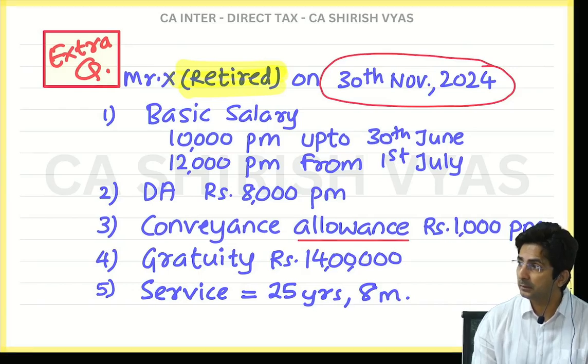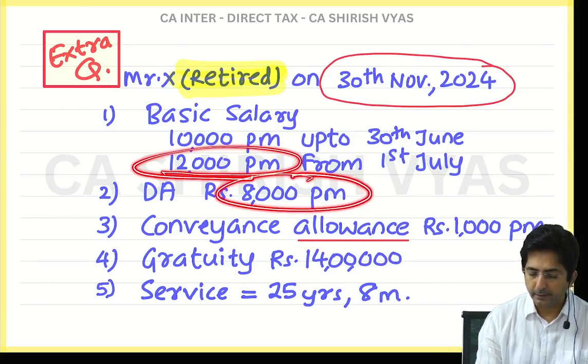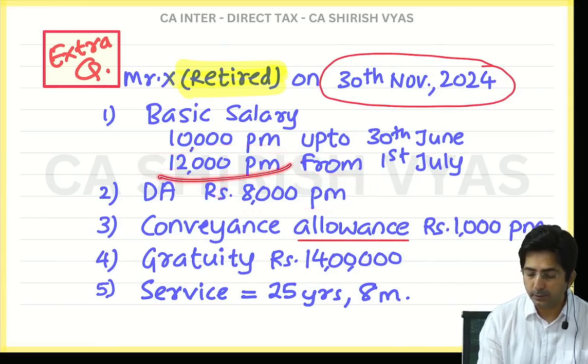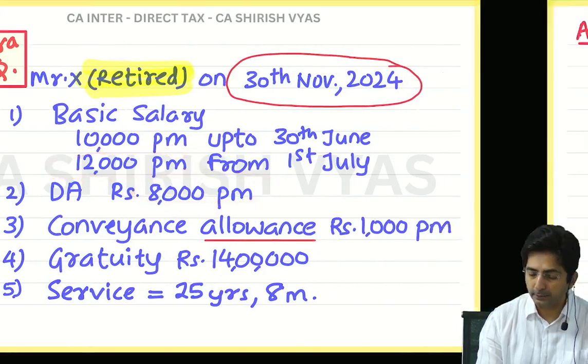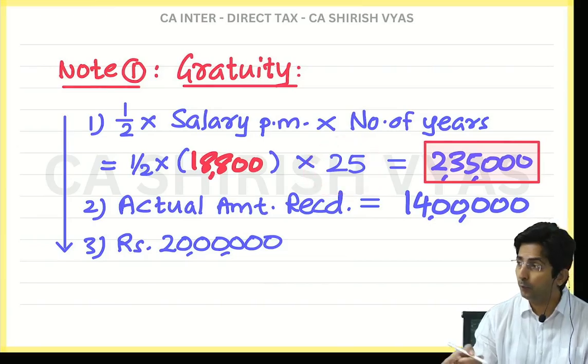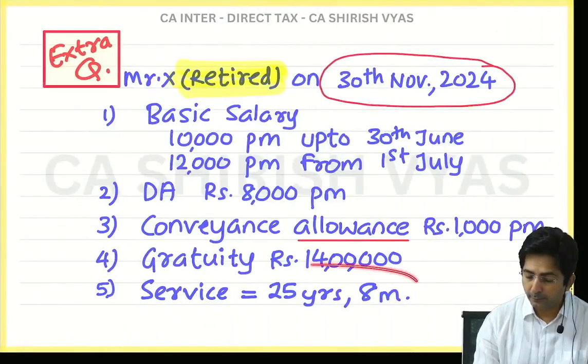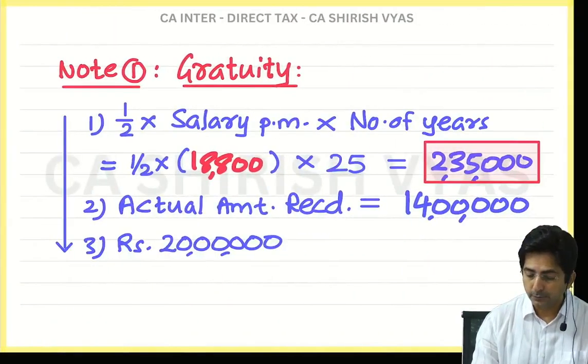Latest means the last drawn basic 12,000 and DA 8,000. Total is 20,000. Latest means this 12,000 only, and in DA only one amount is there, so that is latest. So add, you get 20,000. And number of years, if he is POGA, then round off. Instead of 25 years, it will become 26, because the fraction is more than 6 months. So 25 will become 26. So even this will change.